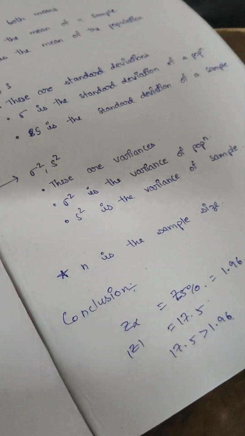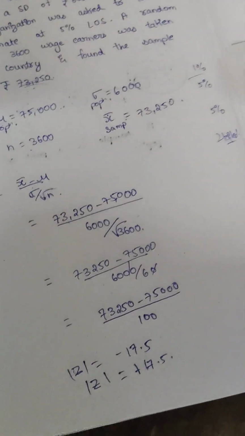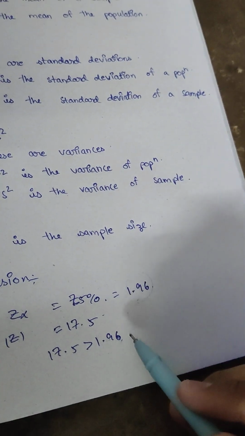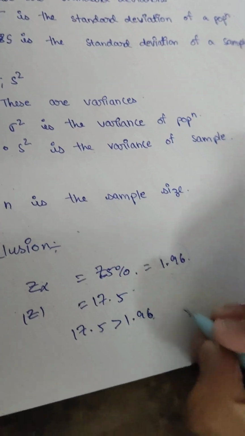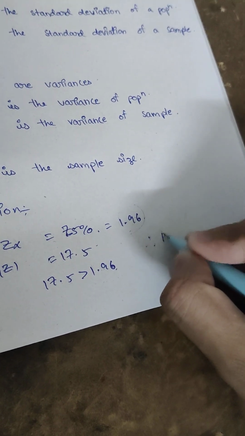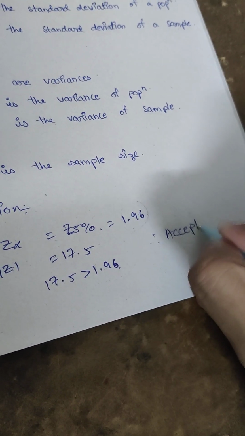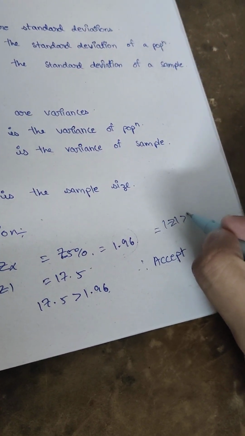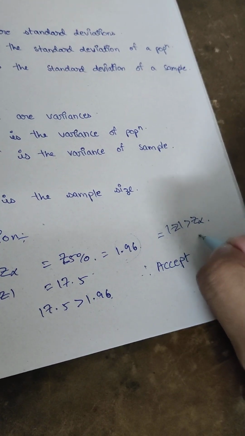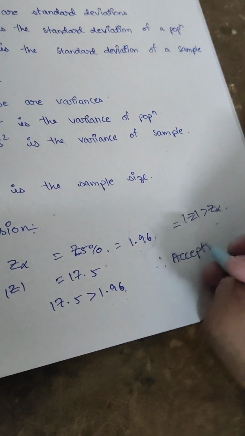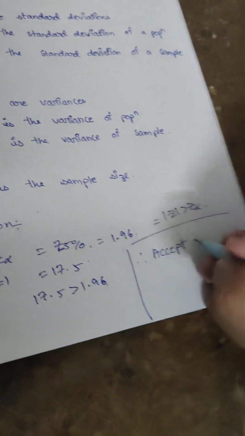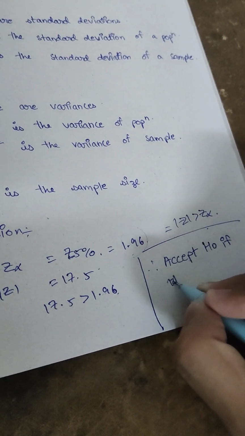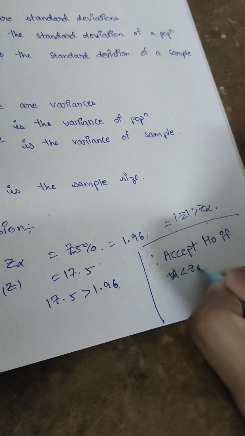Again, the compared value from here we have calculated is 17.5, but the table value is only 1.96. We only accept H naught if mod Z is less than Z alpha.